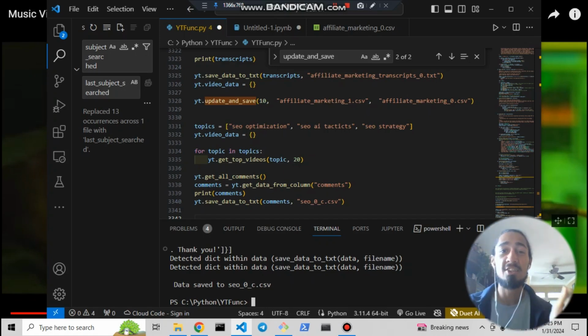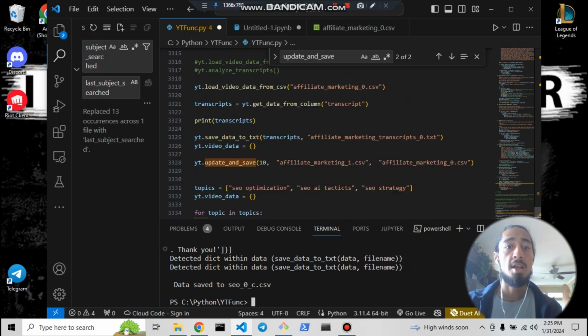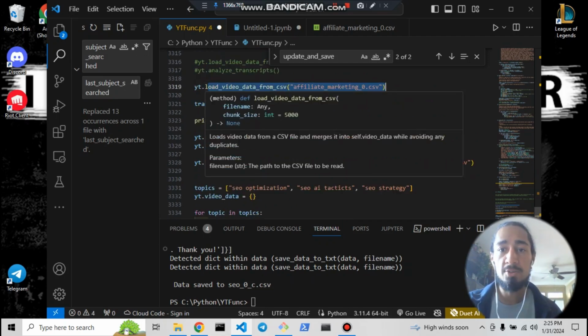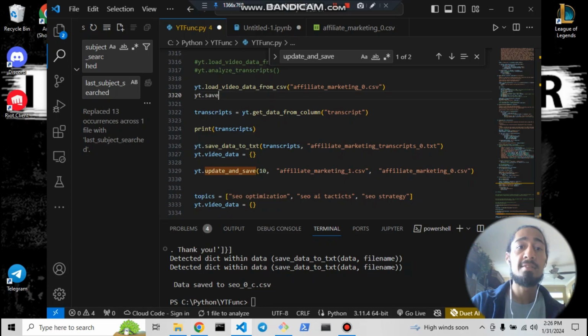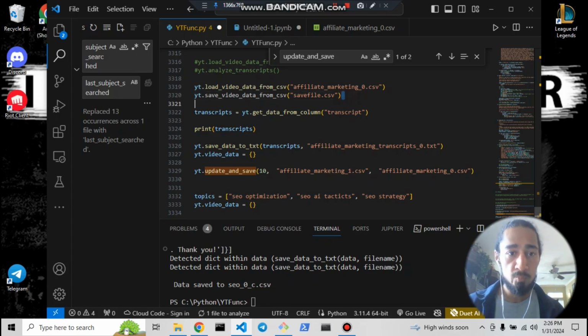The name of the project is YT Funk, short for YouTube function. There are a couple of main functions. There's loading data, and after you save data, it's the same semantics. I tried to make the semantics consistent, and whatever save file you want, if it's .cfg, you're going to want to make that .csv. And so those are the two main functions: you can load data and save data.